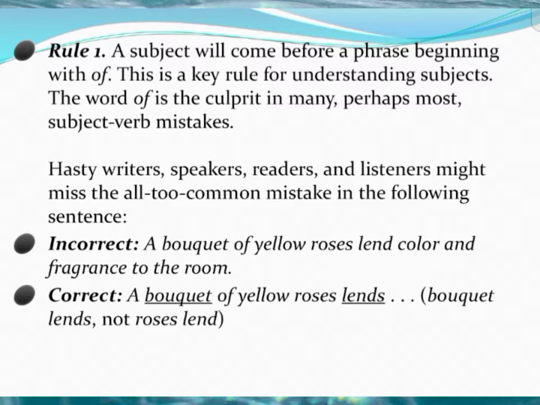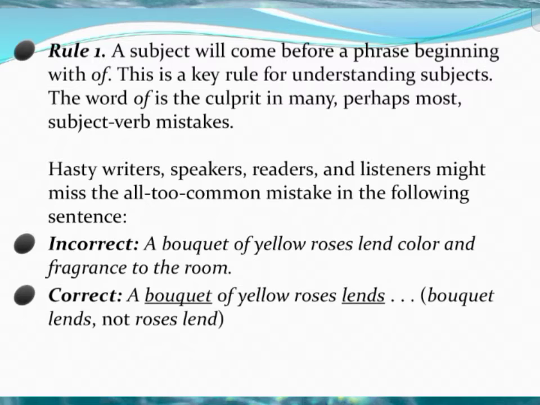Writers, speakers, readers and listeners might miss the all too common mistake in the following sentence. Incorrect: a bouquet of yellow roses lend color and fragrance to the room. In this sentence the subject is a bouquet of yellow roses.